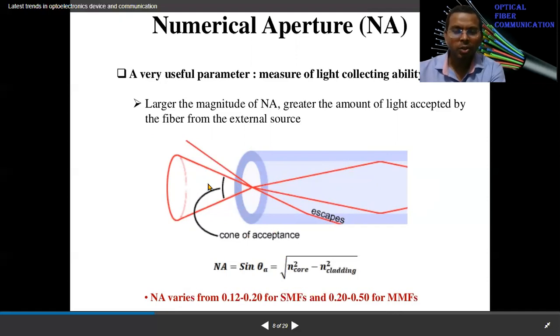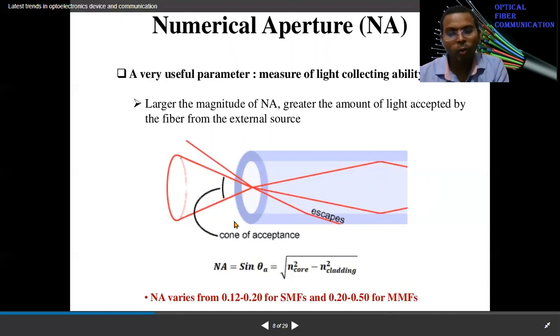Within the cone, the light bends inside the core and makes exactly the critical angle with the normal. So all the light within this cone will be accepted.